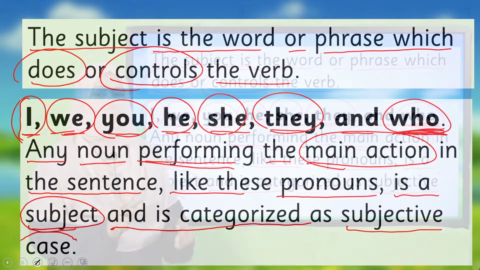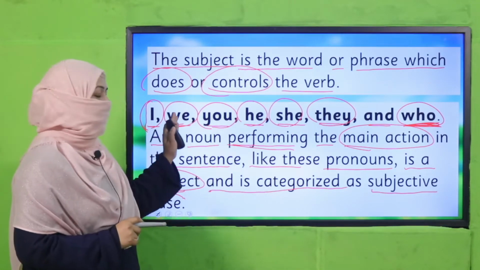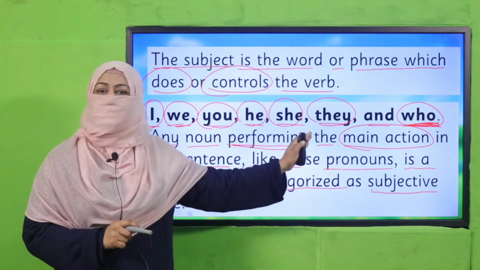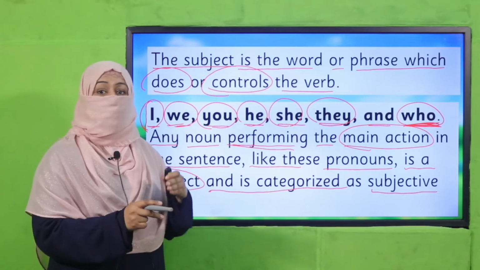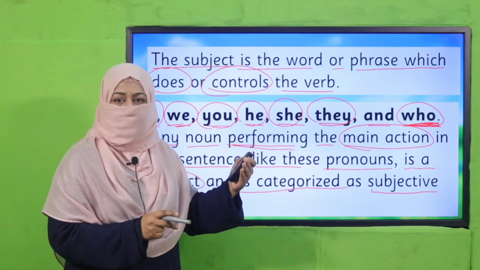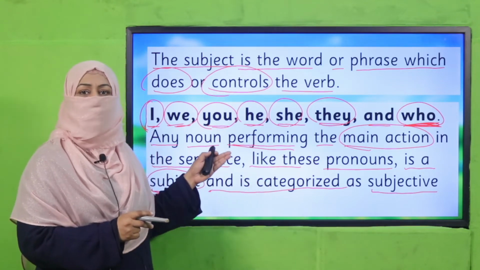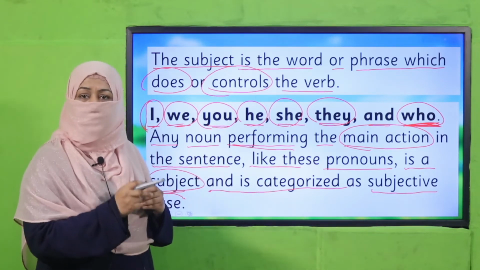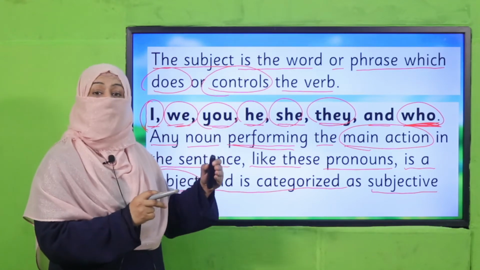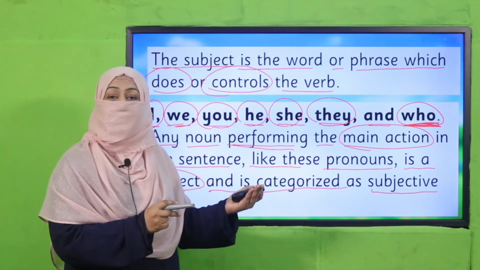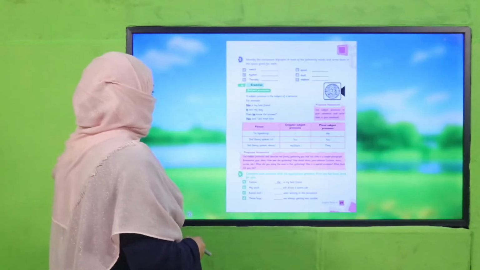Do you understand? It means whenever in a sentence we find I, we, you, it means these words are referring to a person or maybe something who is doing the work. That's why they are called subjective case of pronoun. Pronoun is the replacement of noun, and it is subjective because they are controlling or doing the work. Do you understand the concept? Okay, so let's move on.